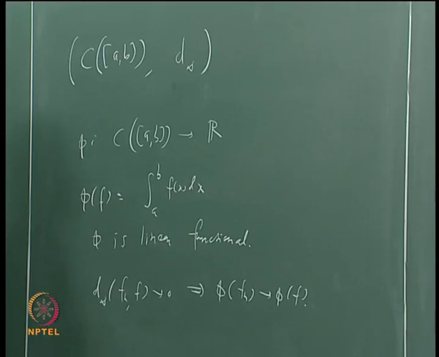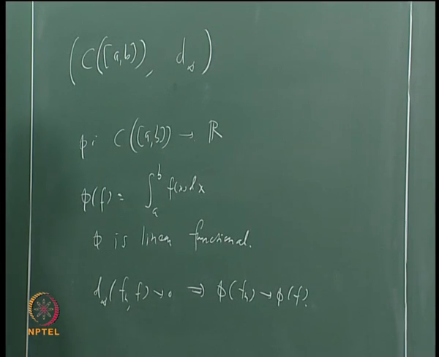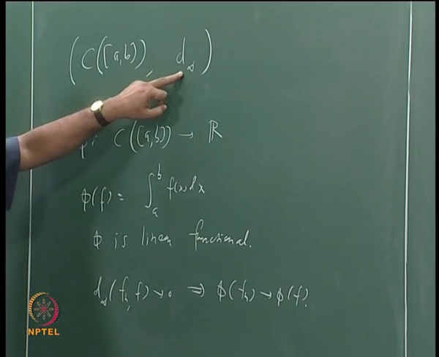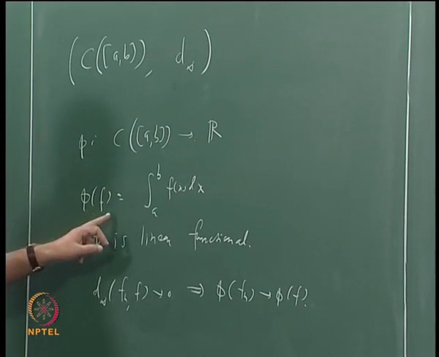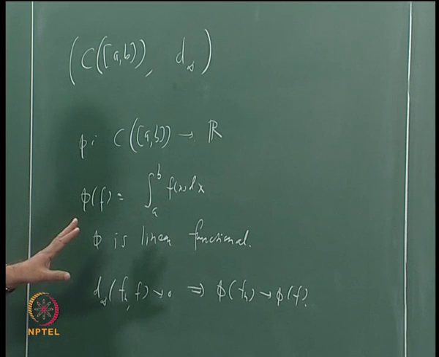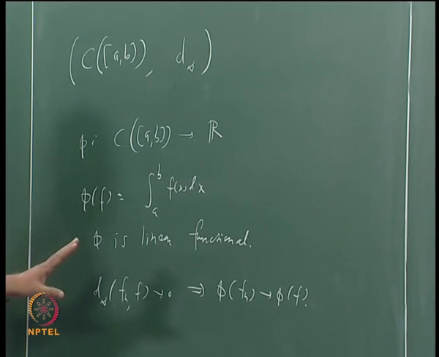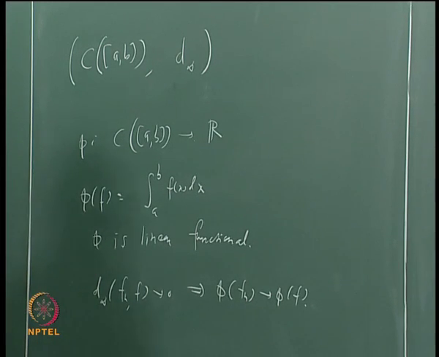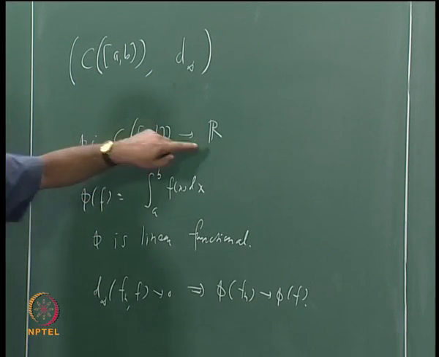Remember, phi fn and phi f are numbers. So if fn converges to f in this metric, then phi fn converges to phi f. Now what is the meaning of this? It means that phi from C[a,b] to R is a continuous function.